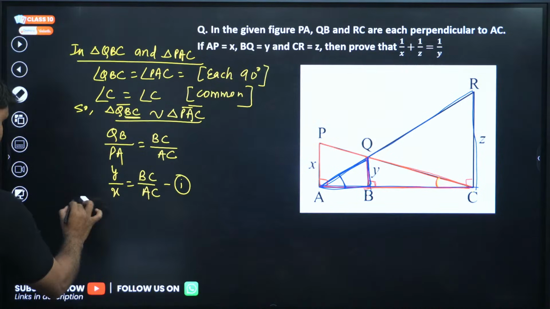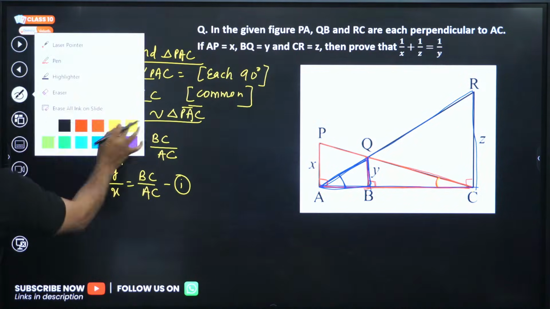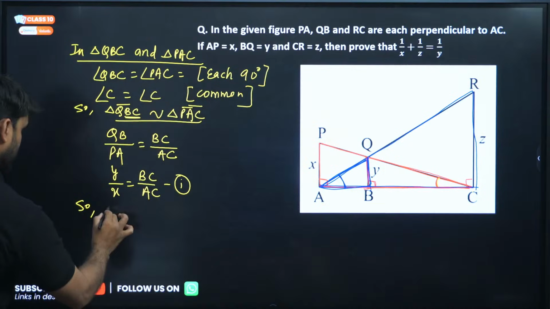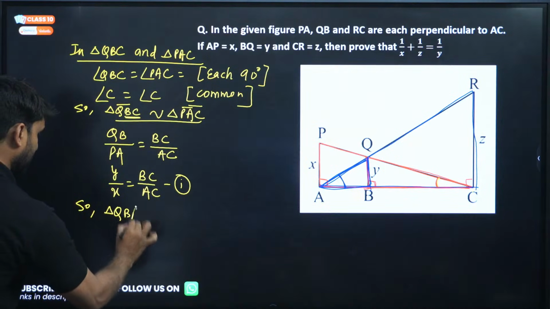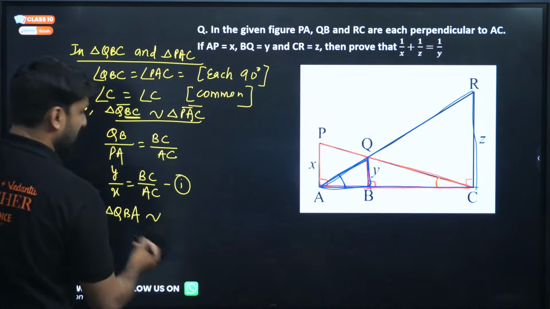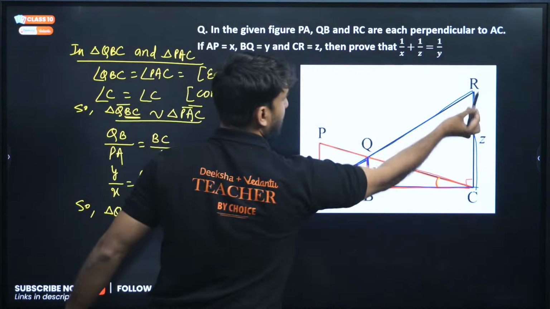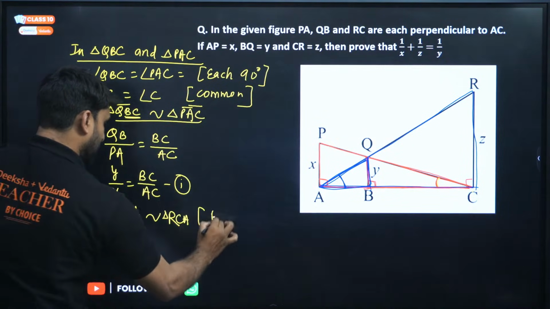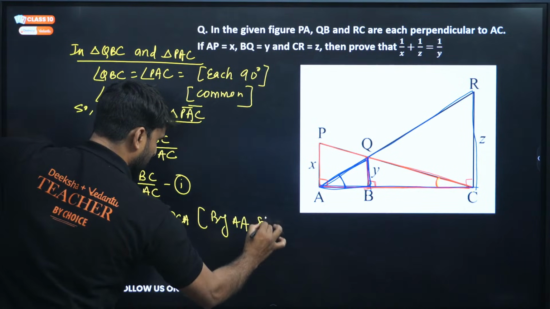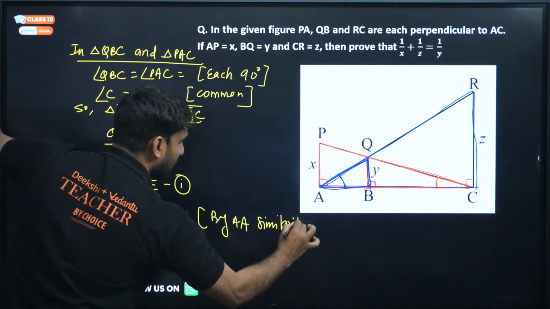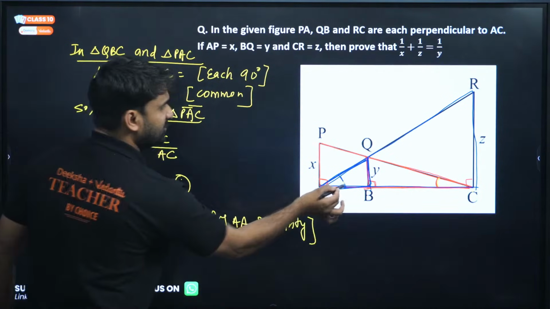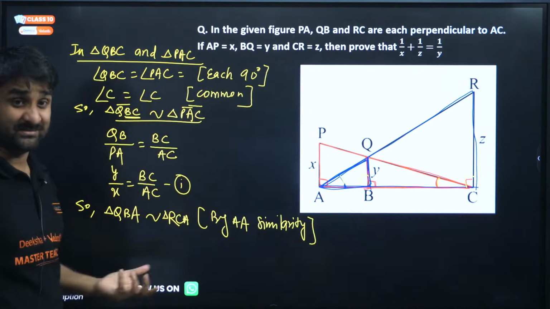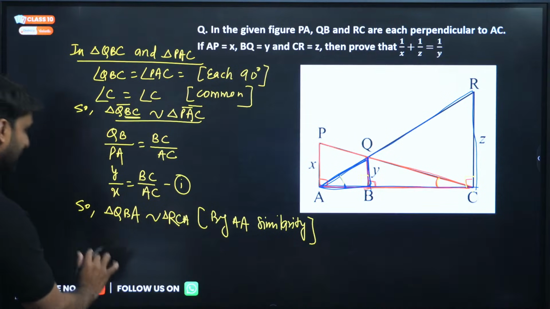So we can directly write triangle QBA will be similar to triangle RCA by double S similarity. Why double S similarity? Because one angle is common, and here this angle is 90 degree and this angle is 90 degree. So 90 degree is in both the triangles.